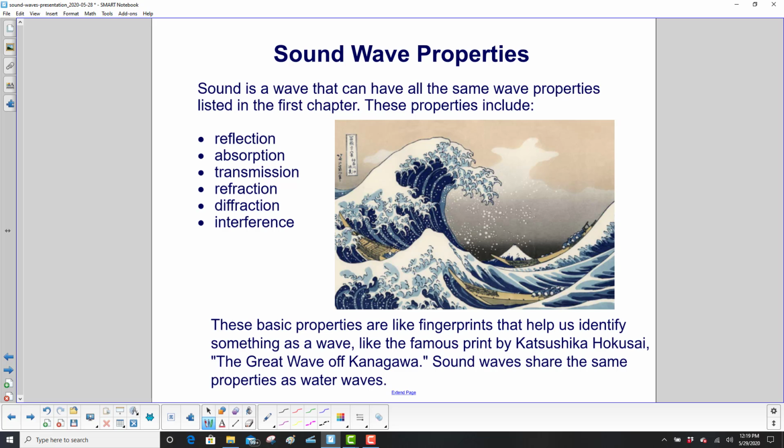Sound is a wave that can have all the same wave properties listed in the first chapter. They include reflection, absorption, transmission, refraction, diffraction, interference. These basic properties are like fingerprints that help us identify something as a wave. And here is a very famous print by Katsushika Hokusai, The Great Wave off Kanagawa. Sound waves share the same properties as water waves.